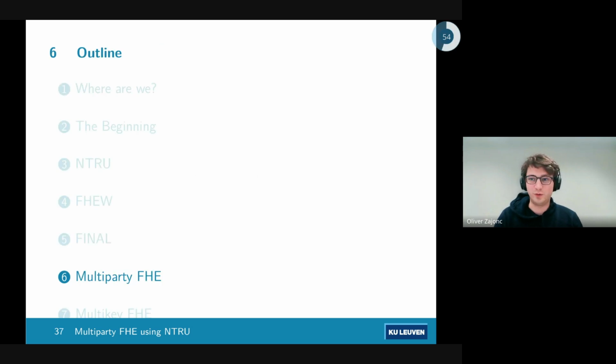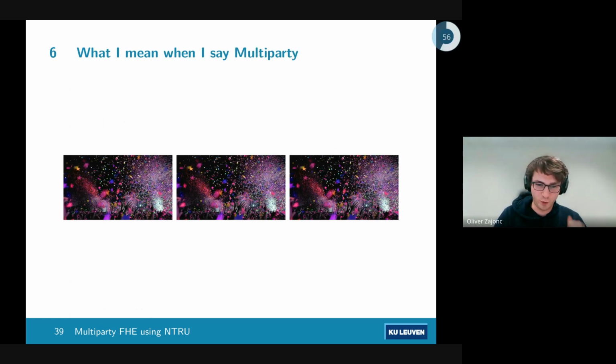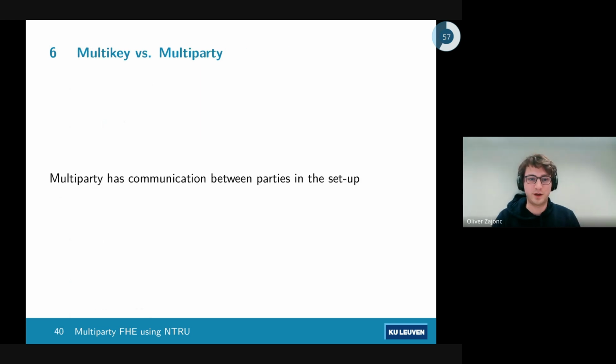So now we need to get to multiple people, right? And if you've seen FHE for more than one person, you'll have seen the terms multikey and multiparty, and we will be covering both. So let's just go over what we mean when we say multiparty. The main difference between multikey and multiparty is multiparty has communication between the parties as part of the setup, and multikey generally does not. So for multikey, everybody will encrypt their thing, send it to the server, and forget about its existence. And for multiparty, everybody has to do some MPC together, unfortunately.